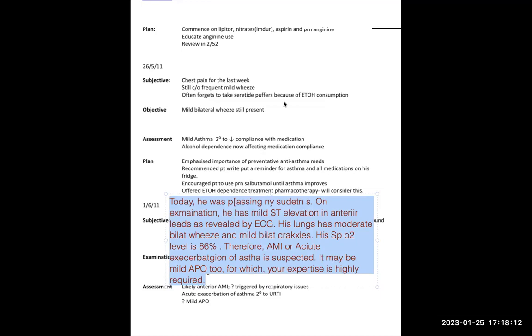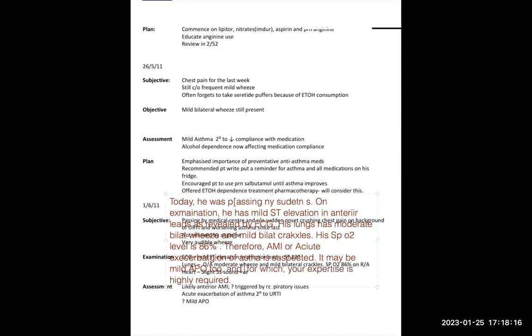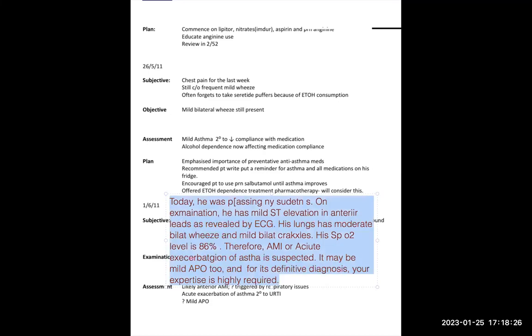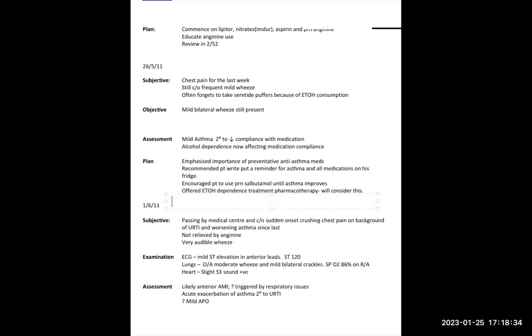If you want to add anything, you can say, and for its definitive diagnosis, your expertise is highly required. If you want to write better, then these are the only words you can shuffle. And for its definitive diagnosis, your expertise is highly required. That's it. Now for the last paragraph.